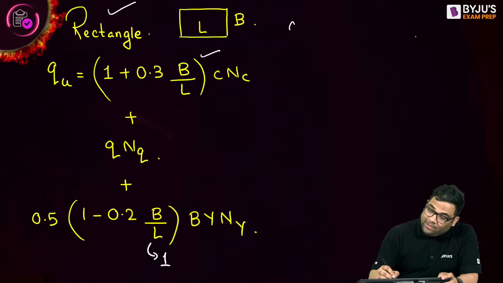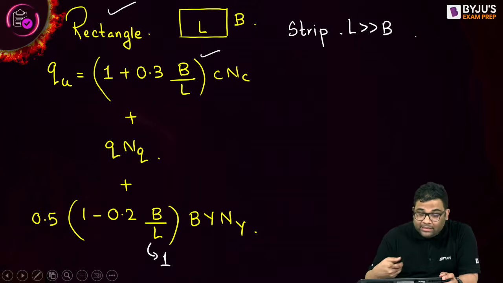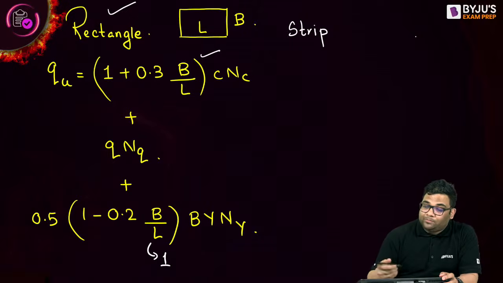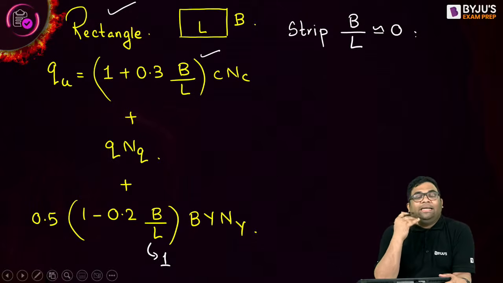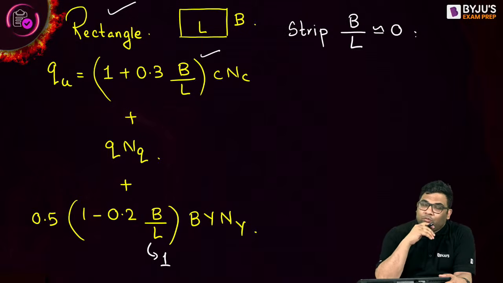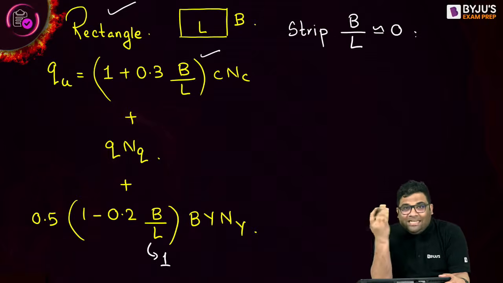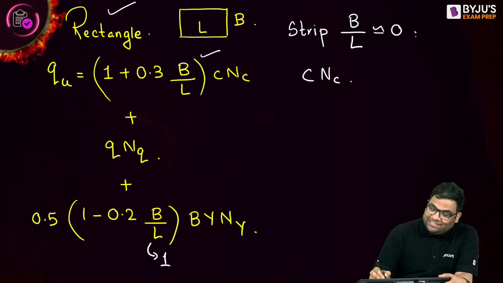How? You see, for a strip footing, what will happen? For a strip footing, I can say the length is quite large compared to the width. That is the definition of strip footing, right? And I can say that your length is very large, so B by L will be almost 0 or a very small value. I can take it as 0. So in this equation of rectangle, put B by L as 0. So what will happen? 1 plus 0.3 into 0 will give me what? 1. And the equation changes to what? Only C N C, right?